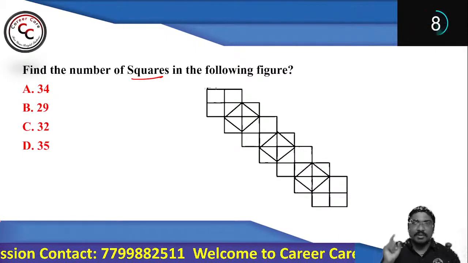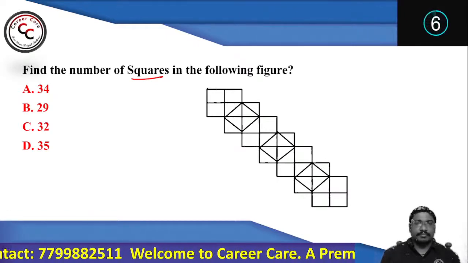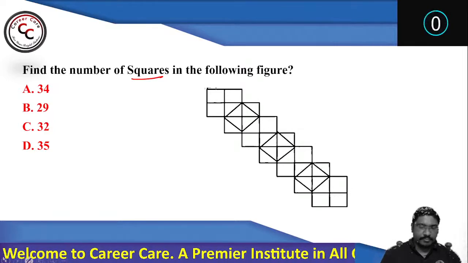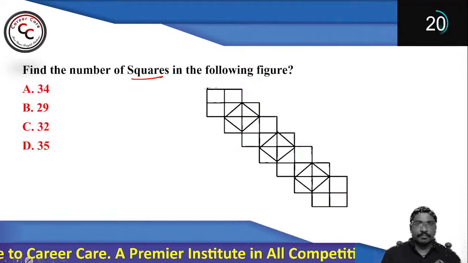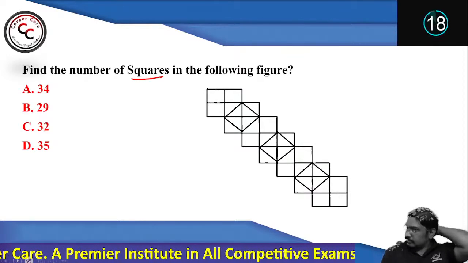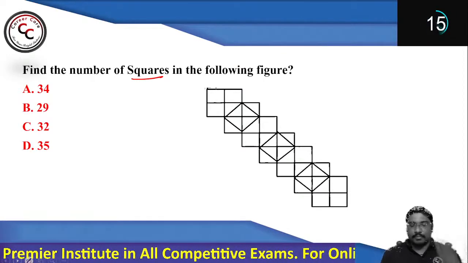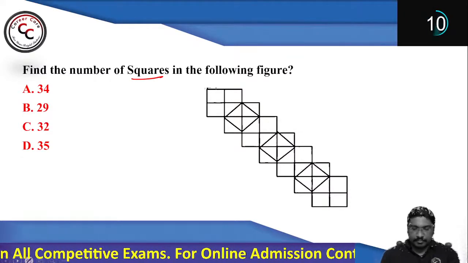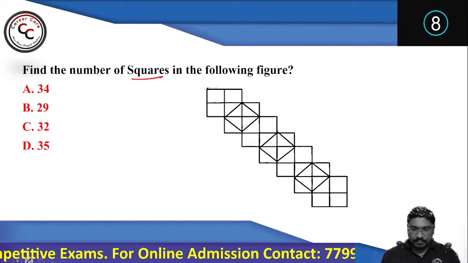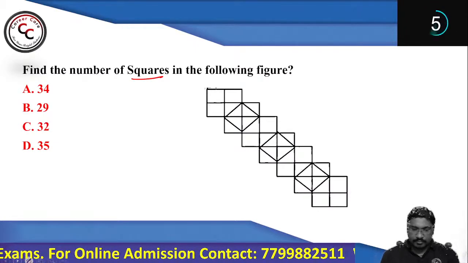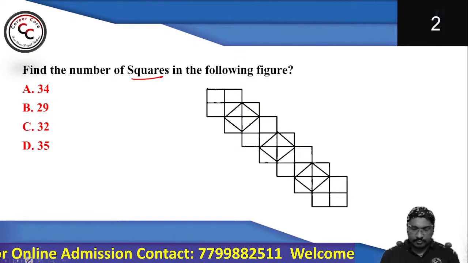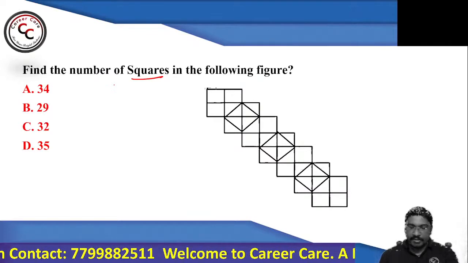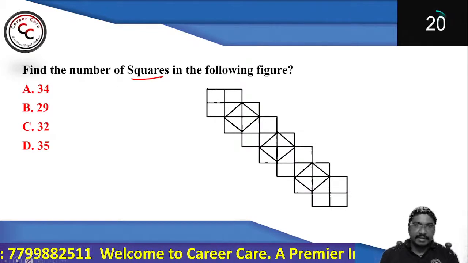So see and tell me what does your answer say. Find the number of squares. And here is the last 20 seconds.